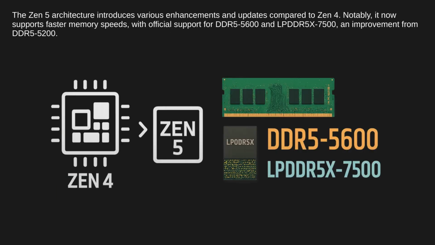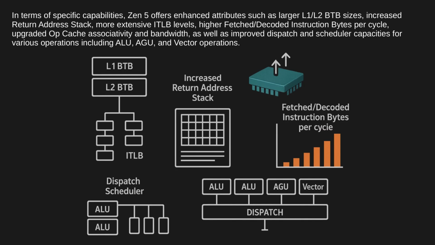The Zen 5 architecture introduces various enhancements and updates compared to Zen 4. Notably, it now supports faster memory speeds, with official support for DDR5 5600 and LPDDR5X 7500, an improvement from DDR5 5200. In terms of specific capabilities, Zen 5 offers enhanced attributes such as larger L1, L2 BTB sizes, increased return address stack, more extensive ITLB levels, higher fetched decoded instruction bytes per cycle, upgraded opcache associativity and bandwidth, as well as improved dispatch and scheduler capacities for various operations, including ALU, AGU, and vector operations.